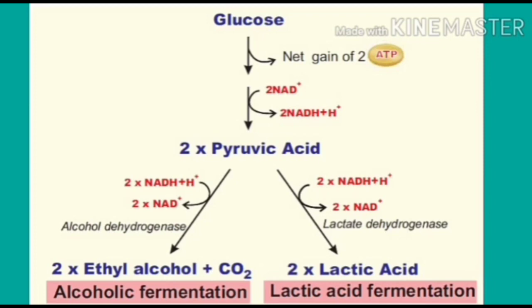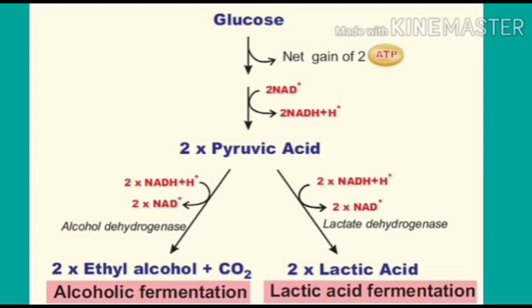Actually NADH would be used in electron transport to produce ATP, but in anaerobic respiration electron transport does not take place. The energy produced in the form of NADH is utilized within this fermentation process. Hence only the two stages, glycolysis and fermentation, are present; electron transport is not required. In some lactic acid bacteria as well as in calf muscle cells, when oxygen is insufficient in the muscle cells, lactic acid fermentation takes place.